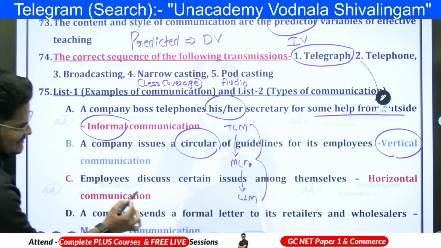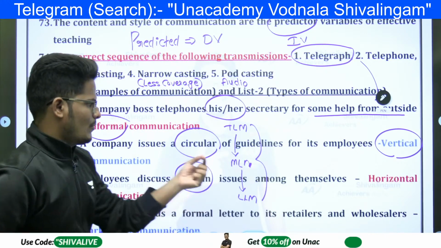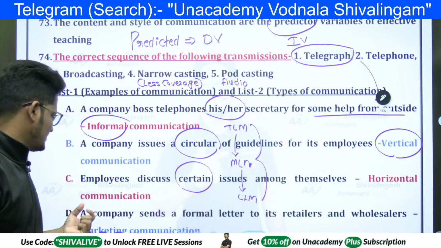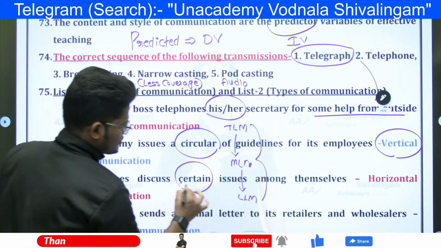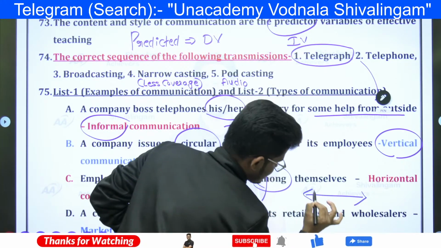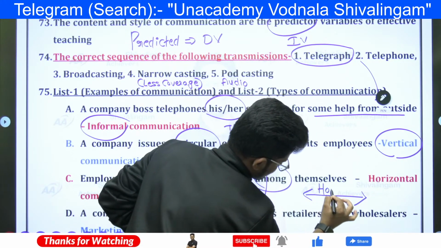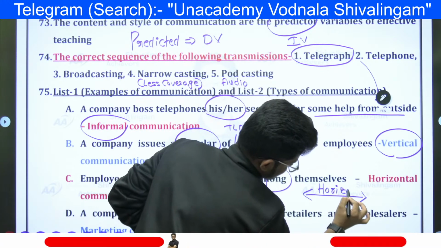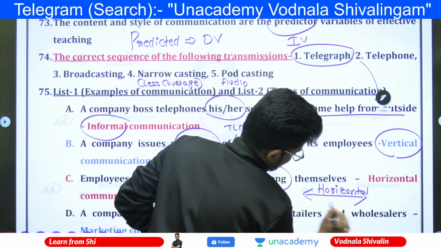And employees discuss certain issues among themselves, and this is called horizontal communication. Certain issues among themselves means at the same level. Same level is called horizontal communication. Alright, same level.